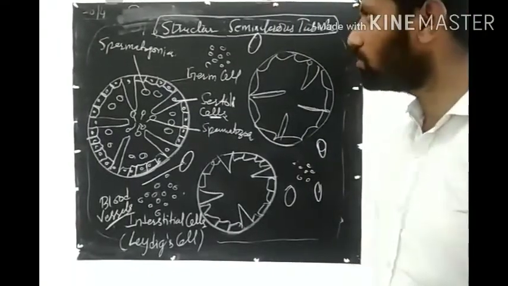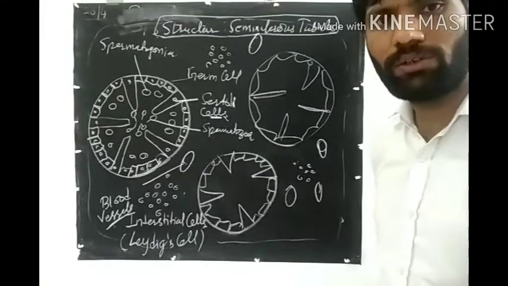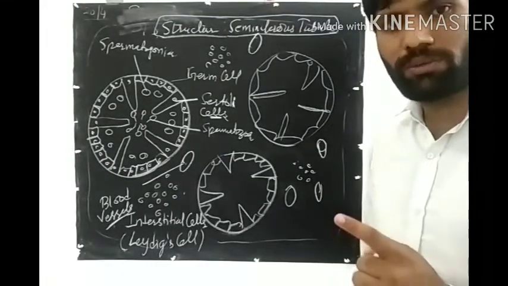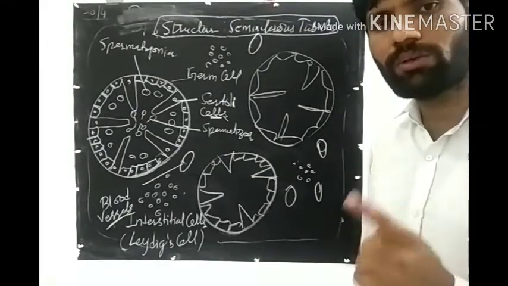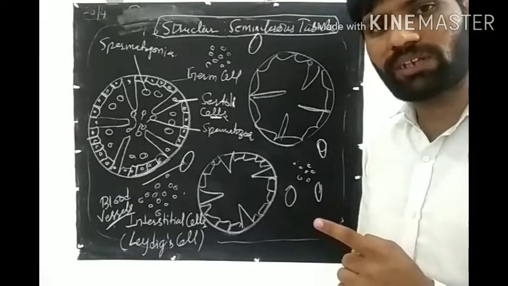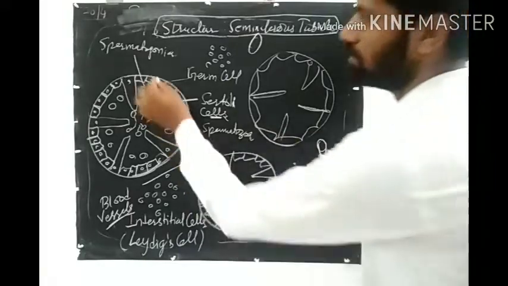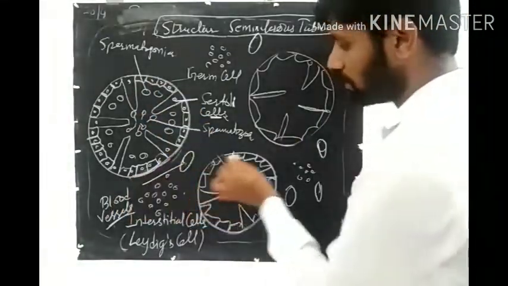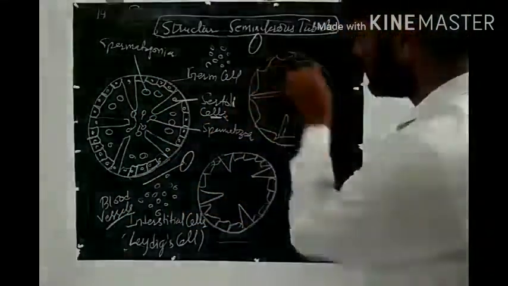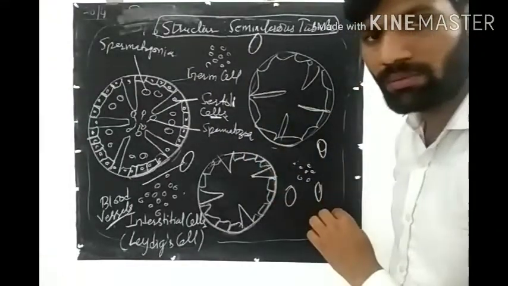Now come to structure of seminiferous tubule. How many seminiferous tubules are there in one compartment? 1, 2, 3. And how many compartments are there? 250 in one testis. Now see, this is one seminiferous tubule, this is another seminiferous tubule, and this is another seminiferous tubule.